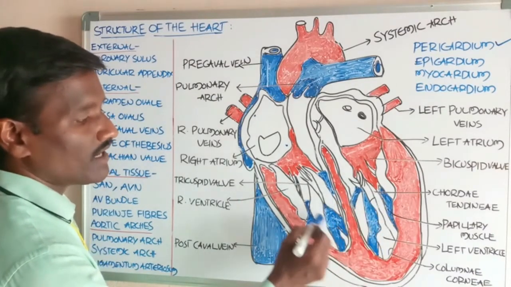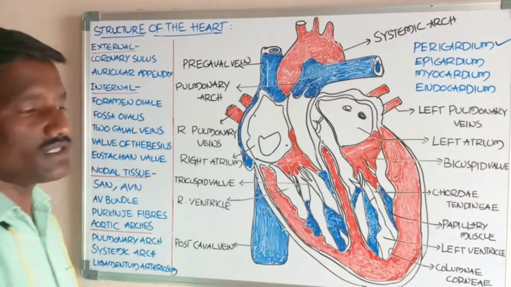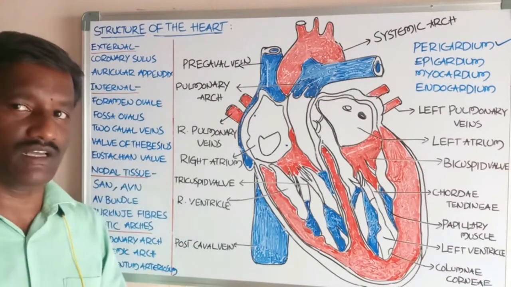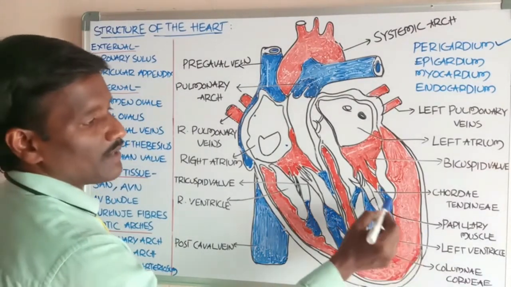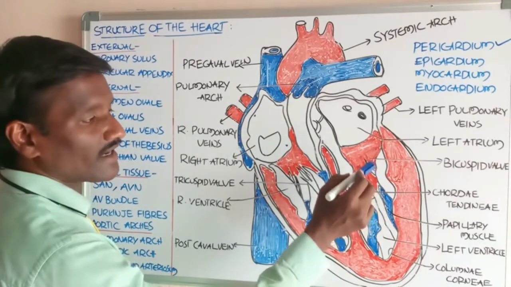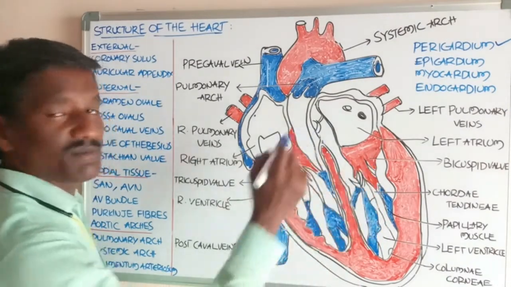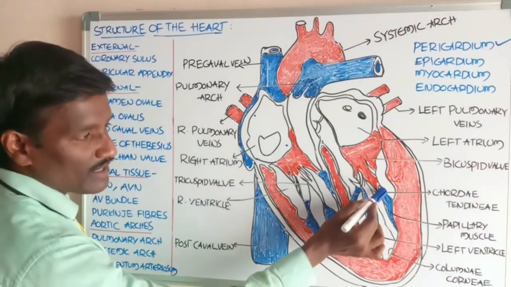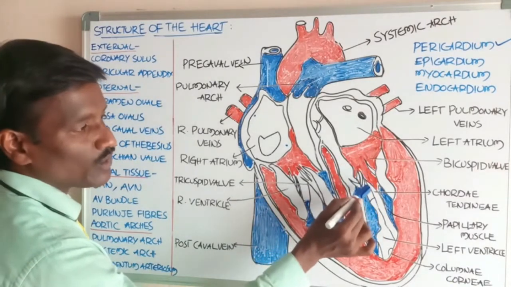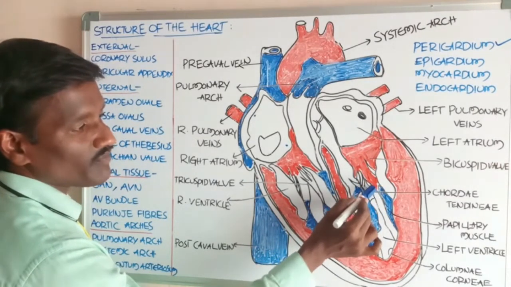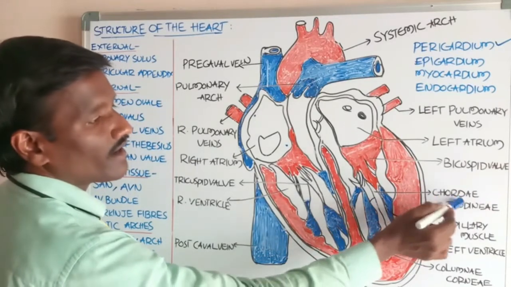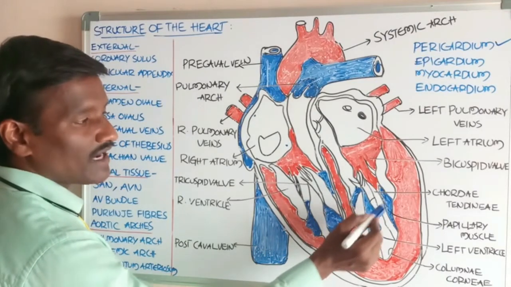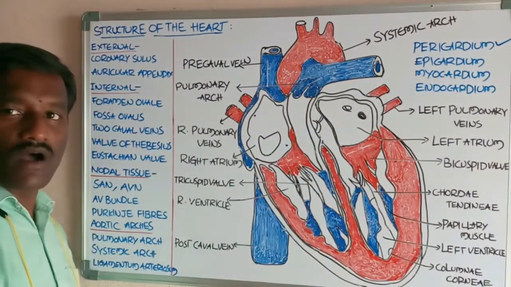Papillary muscles have apices. The apices of the papillary muscles are connected to collagenous processes, which are called chordae tendineae. These chordae tendineae connect the papillary muscles to the heart walls.